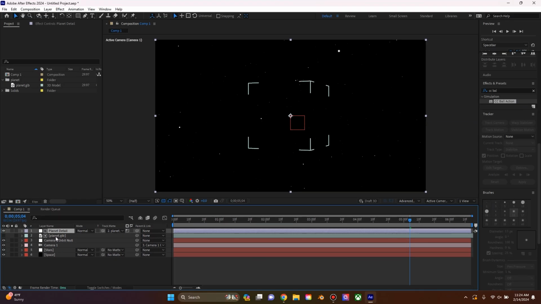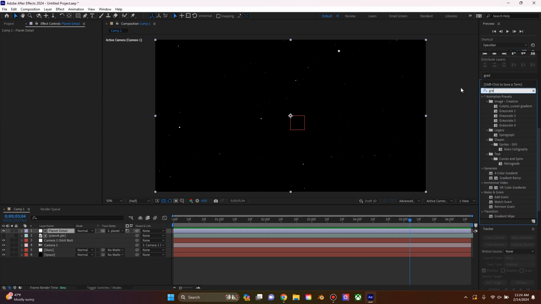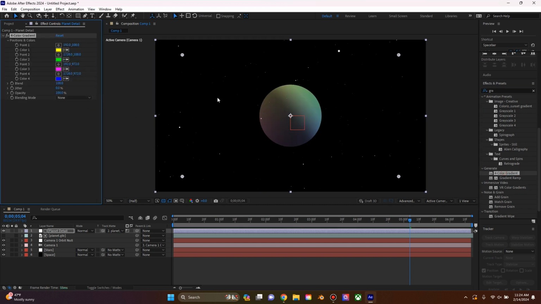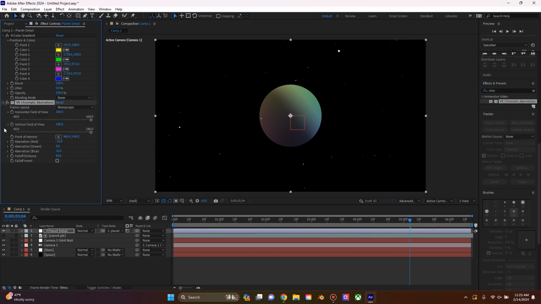Now the planet is being modified in terms of appearance by this adjustment layer. So if we go to the adjustment layer, we can now add any color we want. I'm going to go ahead and add a 4-color gradient like I did in the last episode, and just leave it how it is. I kind of like this bright color.